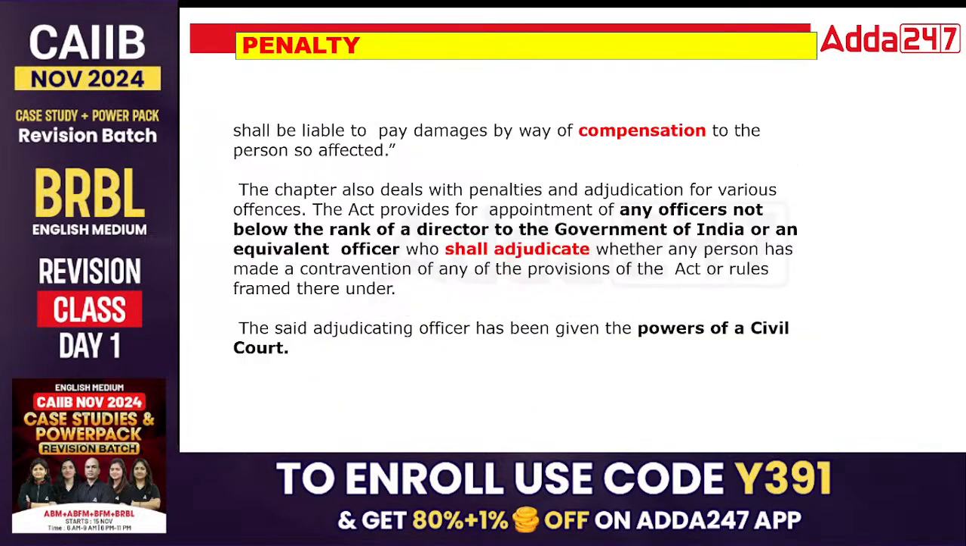Penalty, as you can see, is compensation, and any officer not below the rank of Director to the Government of India or an equivalent officer shall adjudicate the matter under the IT Act. The adjudicating officer has the same power as a civil court.